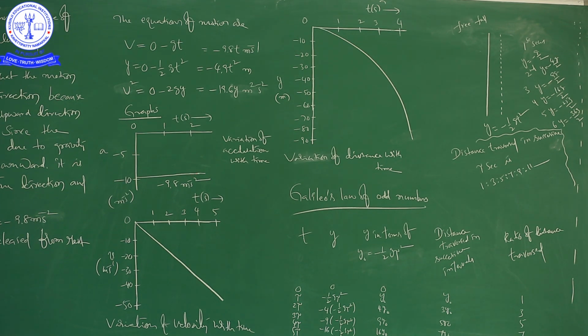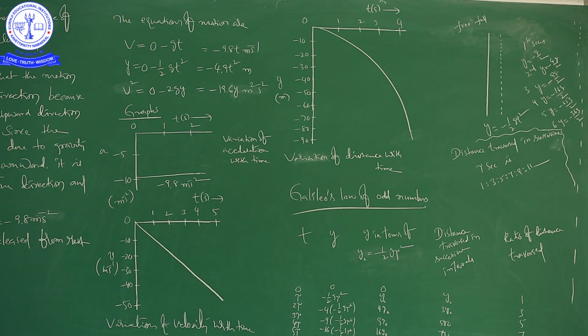These three graphs indicate the free fall motion, but only the quantity is going to change: acceleration versus time, velocity versus time, and distance versus time, okay, right. Try to understand the graph.